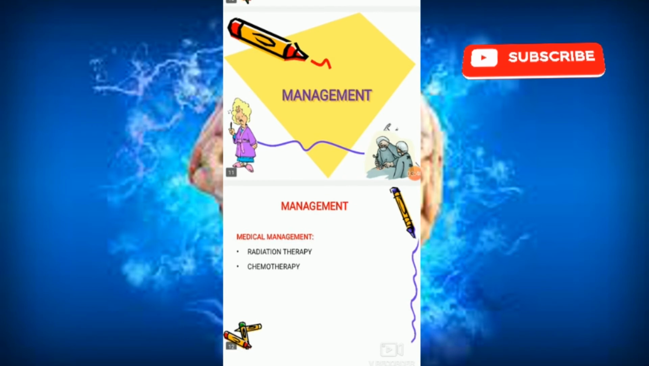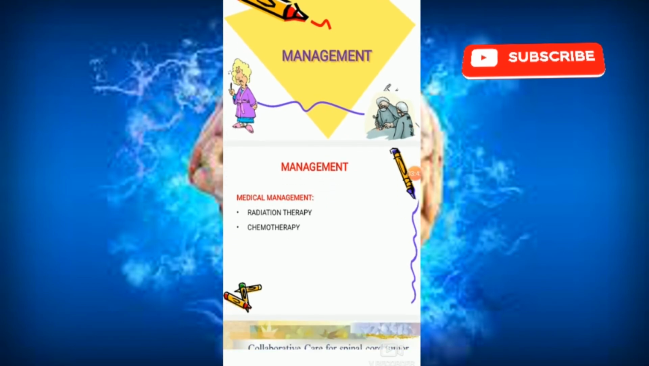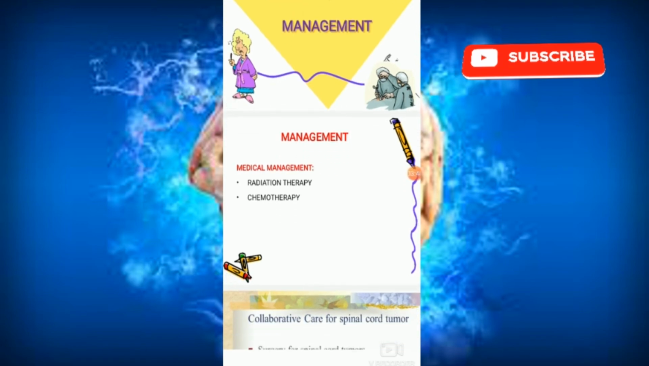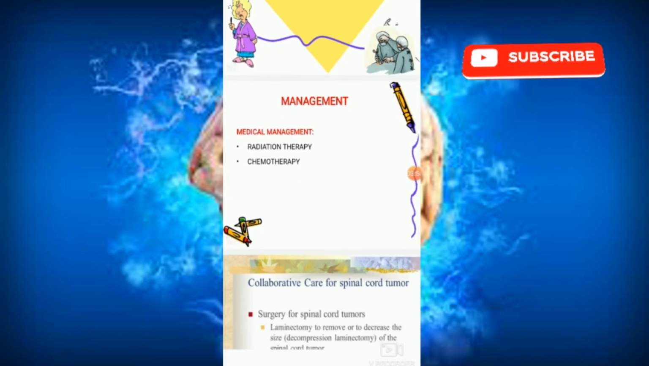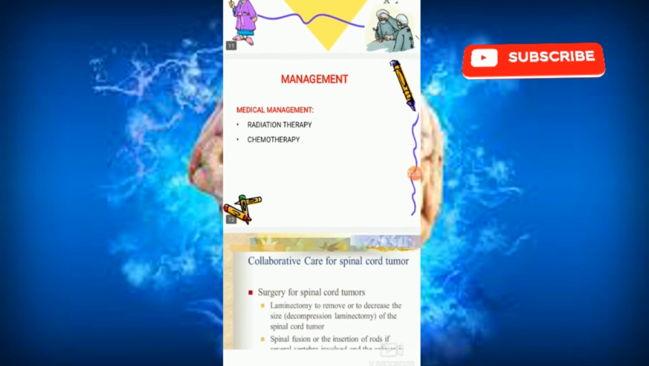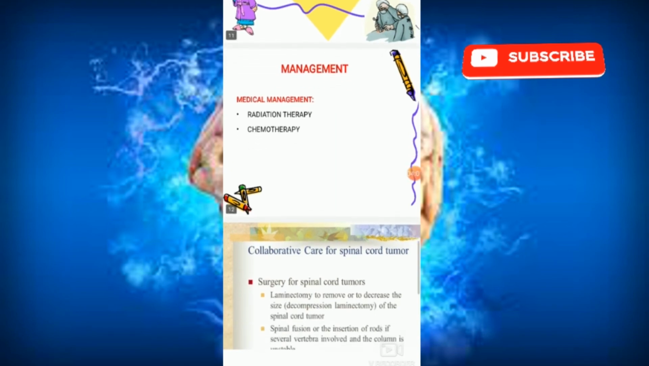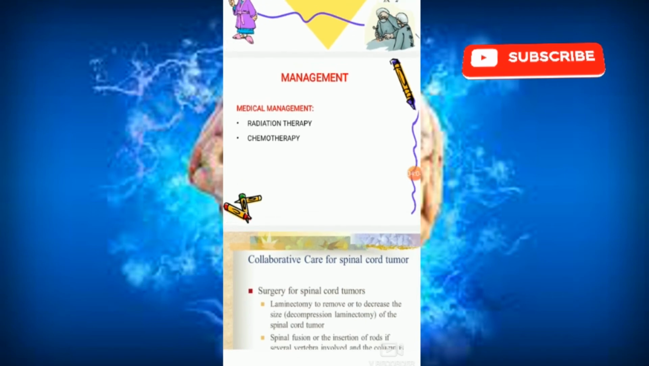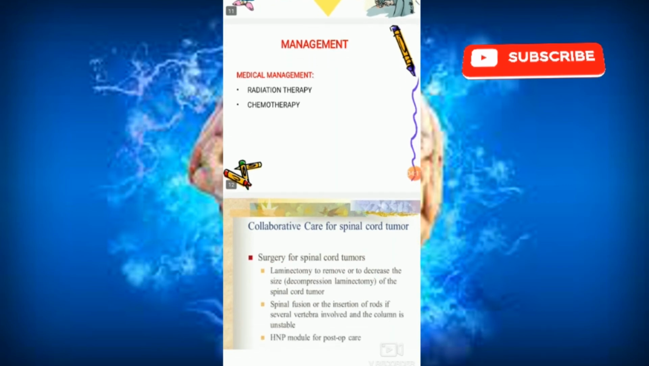Management. In medical management, these are the two options: radiation therapy and chemotherapy. Radiation therapy we can do, and chemotherapy drugs क्या होते हैं? Chemotherapy means for example cisplatin, doxorubicin, 5-fluorouracil. These are the examples of chemotherapy. Radiation therapy is a type of cancer treatment that uses beams of intense energy to kill cancer cells. But chemotherapy is a drug treatment that uses powerful chemicals to kill fast growing cells in your body. So these are the two types of medical management.